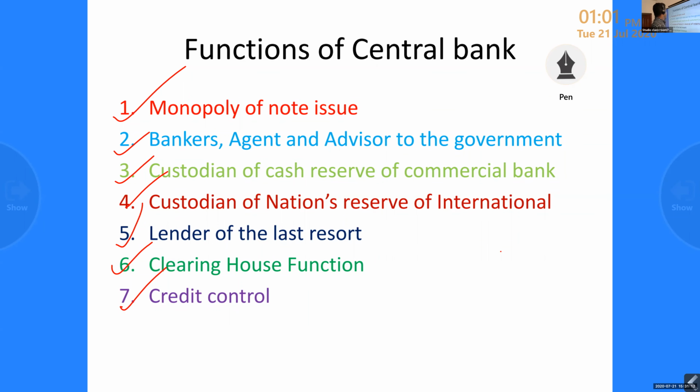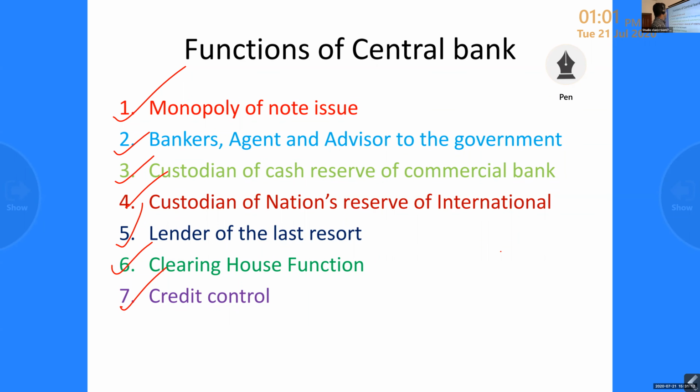Only the central bank has the monopoly of issuing currency notes, except 1 rupee coins and some small coins, which are issued by the government. All other currencies are issued by the central bank. It is the primary function of the central bank to supply the nation's money supply. That is the first function of central bank.